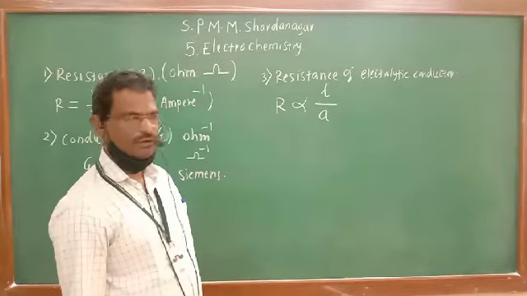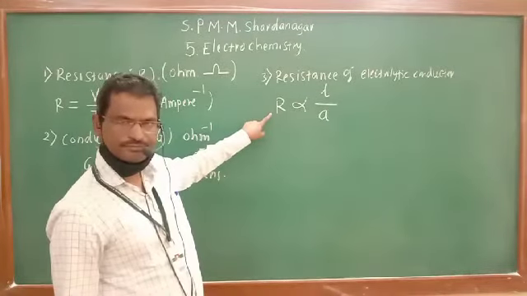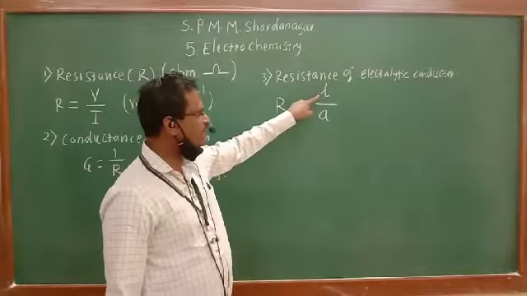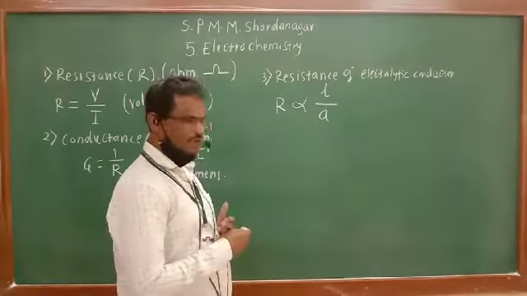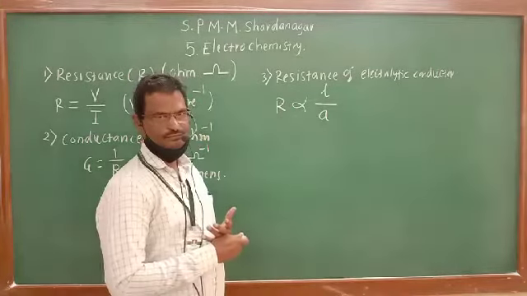Resistance R of a conductor is directly proportional to length L of conductor and inversely proportional to area of cross section of a conductor.